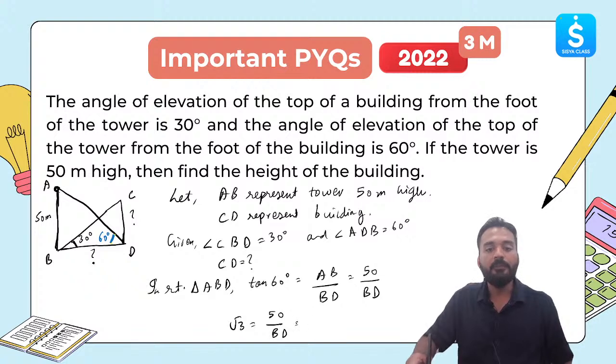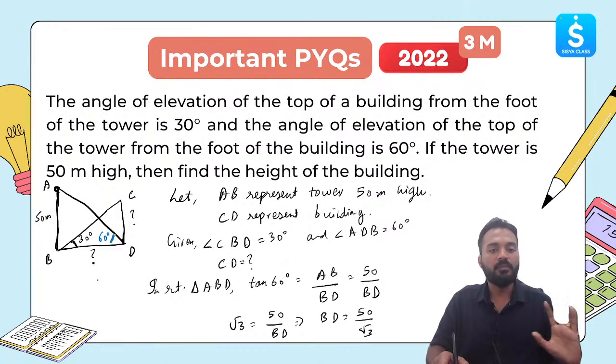Now what will be BD? BD will become 50 divided by root 3. Clear? So this will become 50 divided by root 3. Is this clear to everyone? 50 divided by root 3.